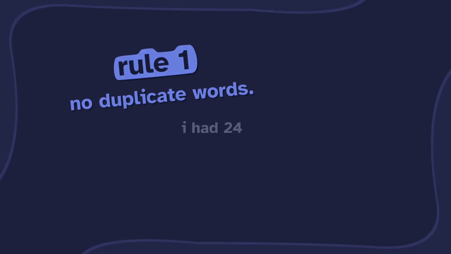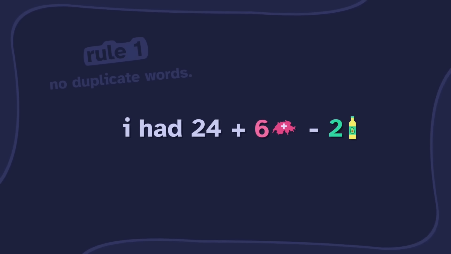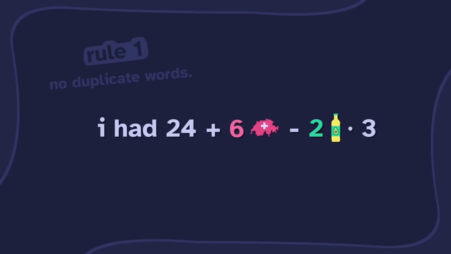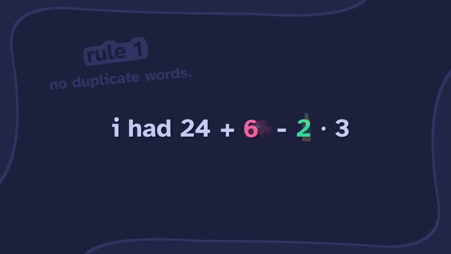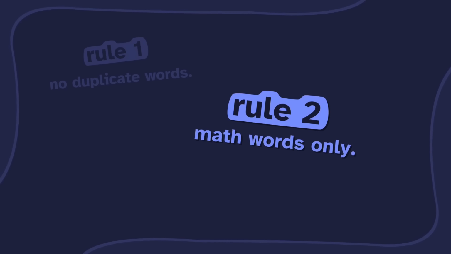Okay. Then I had 24 plus 6 Switzerland minus 2 avocado oil times 3. Stop. What? Switzerland and avocado oil? Yeah, they're neutral, so they'll cancel out. No, rule number 2, math words only. You can only use numbers and operations. That's it.